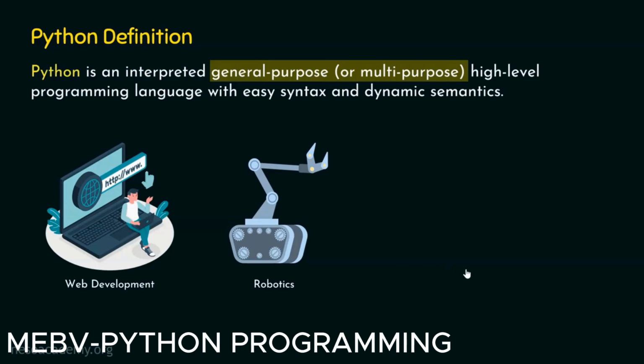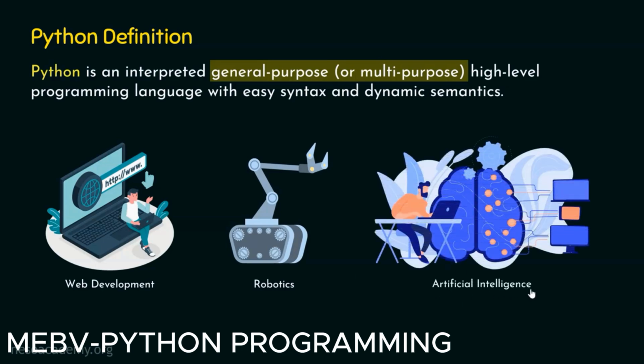Other than this, we can use Python in artificial intelligence to create artificial intelligence applications. There are a lot of other applications as well. We can use Python to create mobile applications. We can use Python to create desktop applications. And there are so many applications of Python. This is the reason why Python is called a general purpose or multi-purpose programming language, and it is not called a special purpose programming language. I hope now it is clear to you what is the meaning of general purpose.